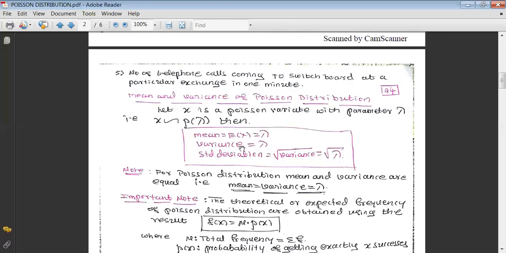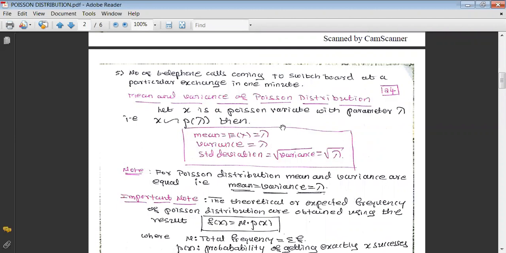Now, as usual, we have to think of mean and variance of Poisson distribution also. In order to say what those are, let us consider the variable x, which has a Poisson distribution with parameter lambda. Then the mean of the Poisson distribution, or in general mean, is denoted by expected value of x, and for Poisson distribution it is lambda, and variance is also going to be lambda.